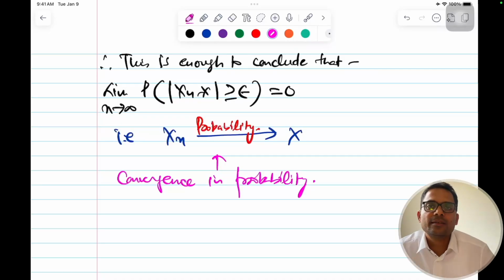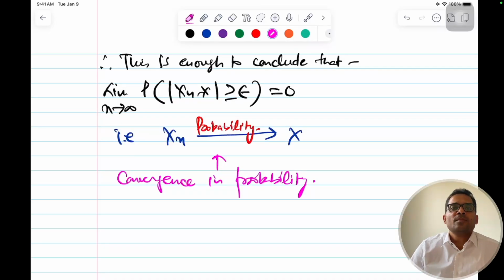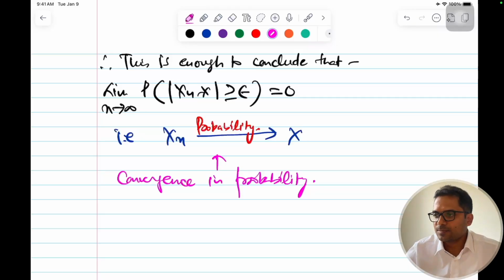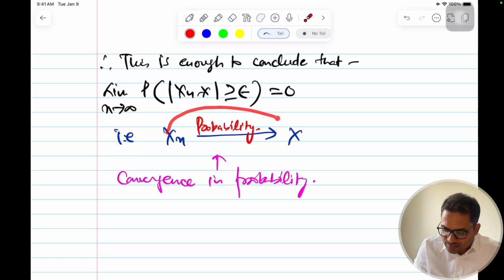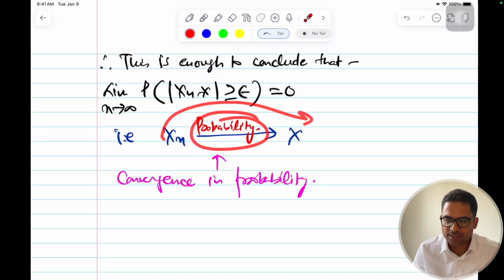And with this follows your next thing, the weak law of large numbers. So what is the probability here? It is the likelihood that xn is close to x. So what does this probability mean? It is the likelihood that xn is very close to x, depending upon the tolerance level you have set. So this is what probability means.